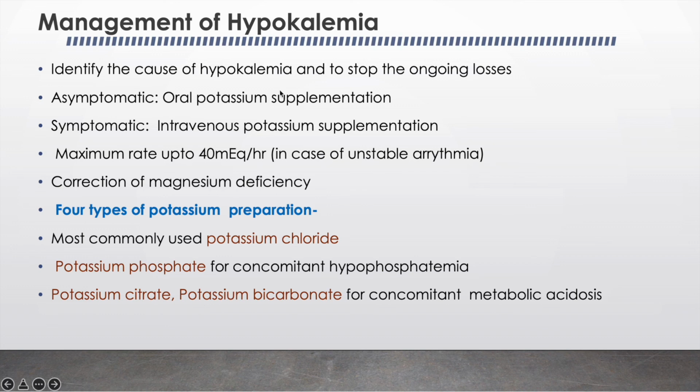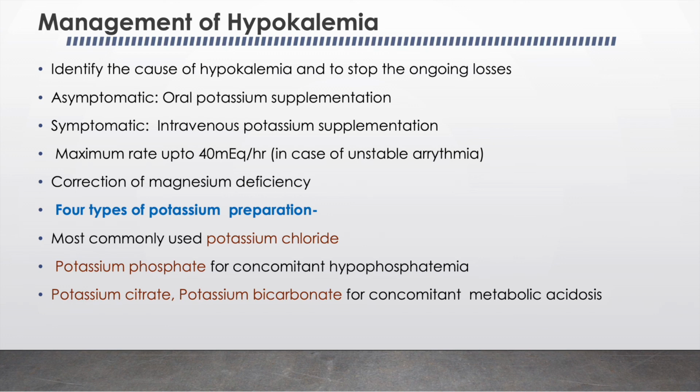Then coming to the management of hypokalemia. First thing, we have to identify the cause of hypokalemia and we have to stop the ongoing loss. If the patient is asymptomatic, then oral potassium supplementation is sufficient. But if the patient is symptomatic, then we have to give the intravenous potassium supplementation. Maximum rate of potassium supplementation IV can be up to 40 milliequivalent per hour in case of unstable arrhythmia. We have to also correct the magnesium deficiency along with the potassium.